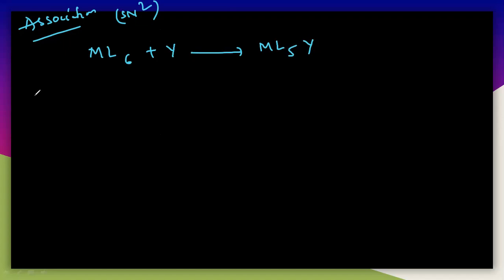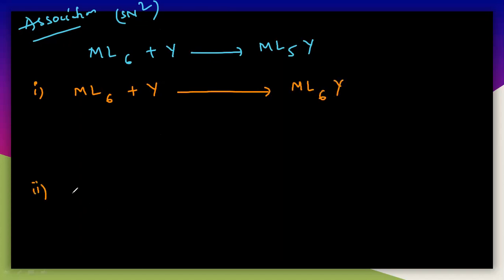In case of this mechanism, it also follows two steps. Generally it forms an intermediate. In the first step, see here, this ML6 is associated with Y, and you will get the product ML6Y.